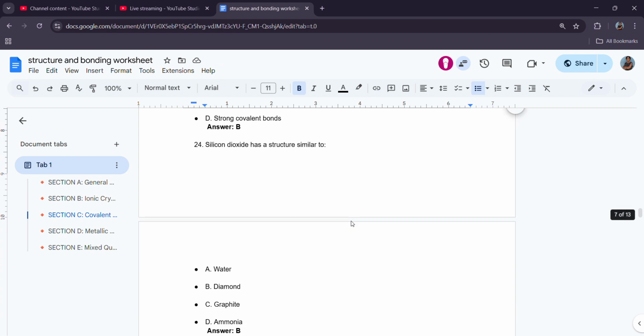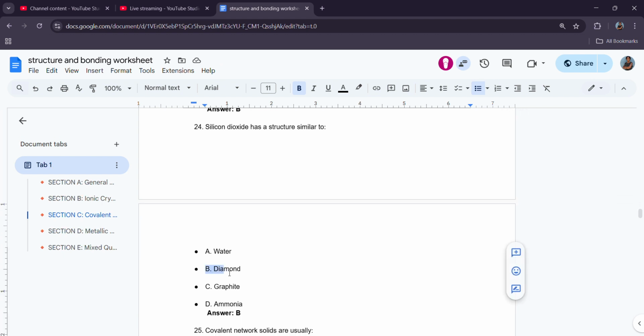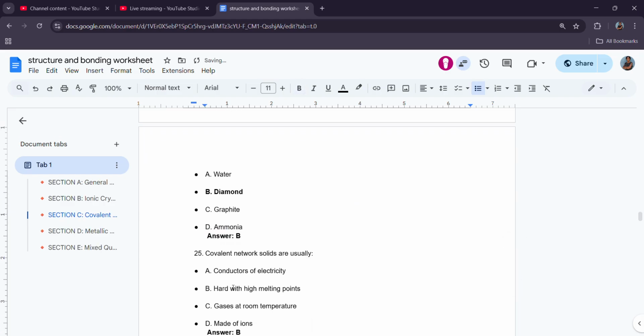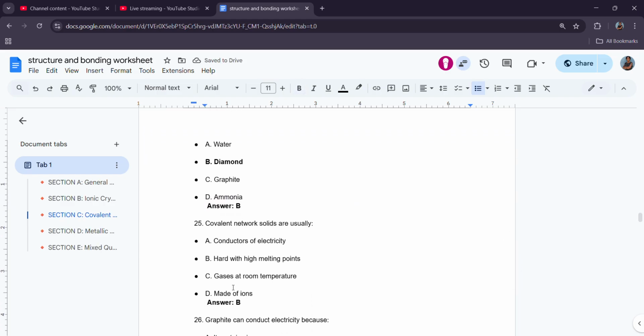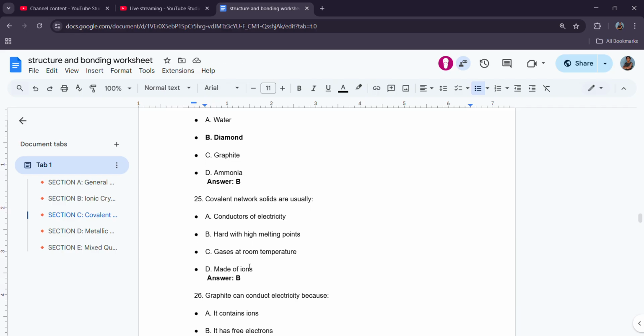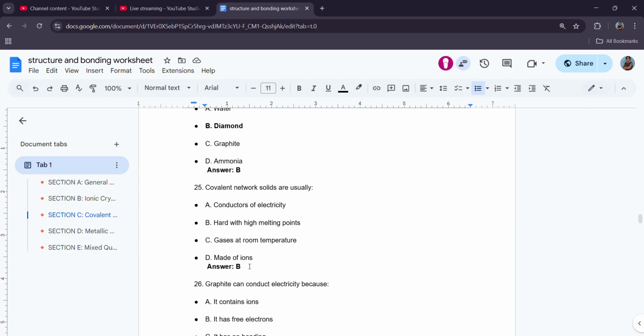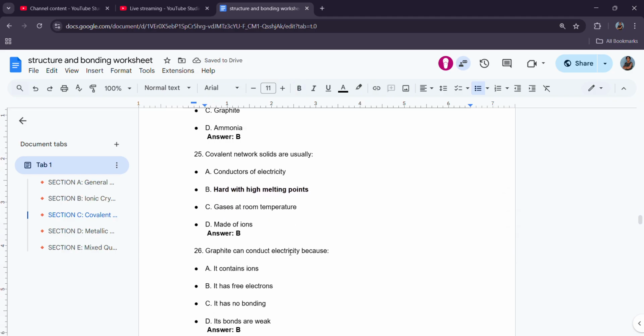24, silicon dioxide has a similar structure to diamond. They're both tetrahedral. Diamond and silicon dioxide are tetrahedral. 25, covalent network solids are usually, they don't conduct electricity, hard with high melting points. Yes, because of the strong covalent bonds.